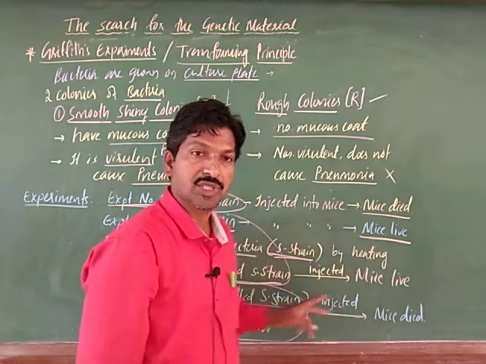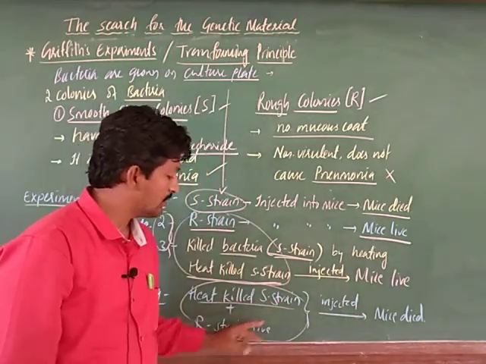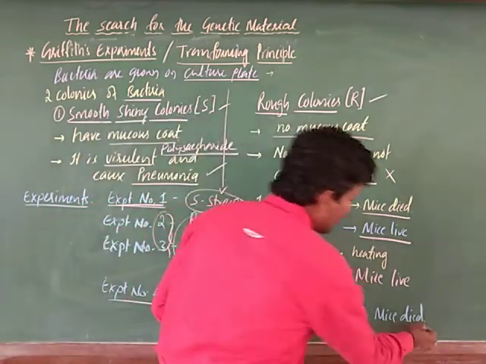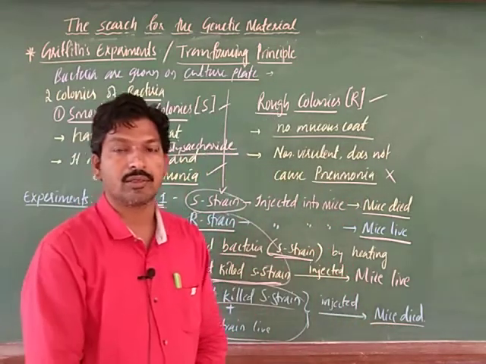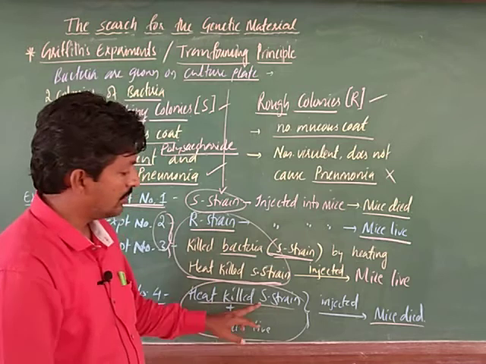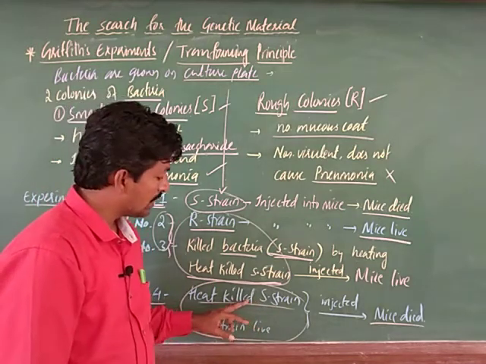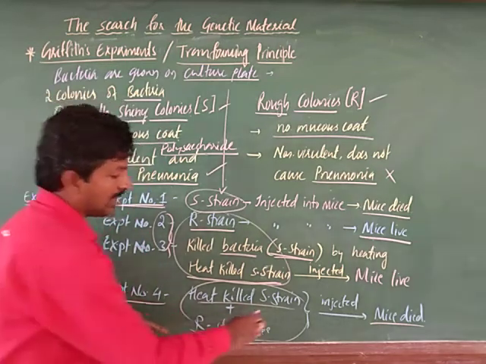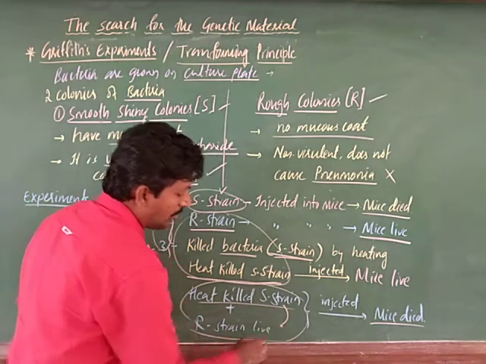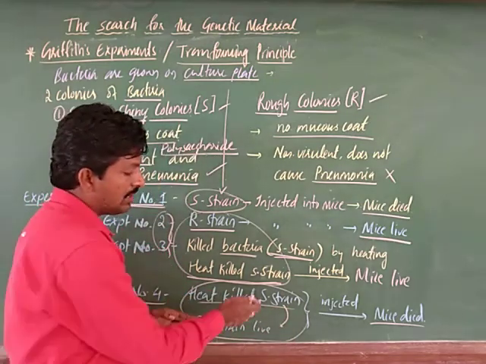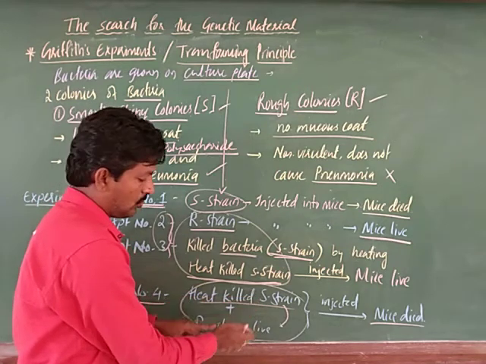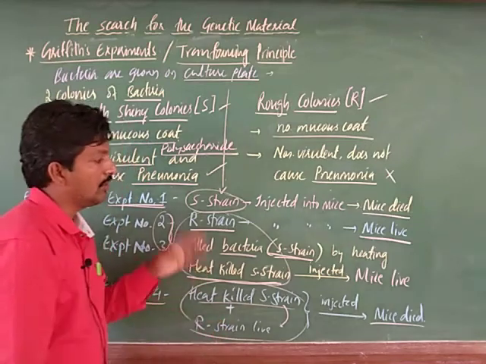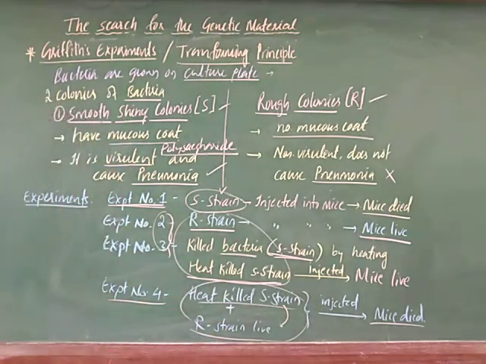When he injected this mixture of heat killed S strain and R strain, what happens here? The mice died. So why did this happen? The S strain was killed, the R strain was live, so that means something is transferred. Some genetic material is transferred, which carries the virulent nature of the S strain into the R strain. This is the conclusion we can say. Let us write and see the conclusion.